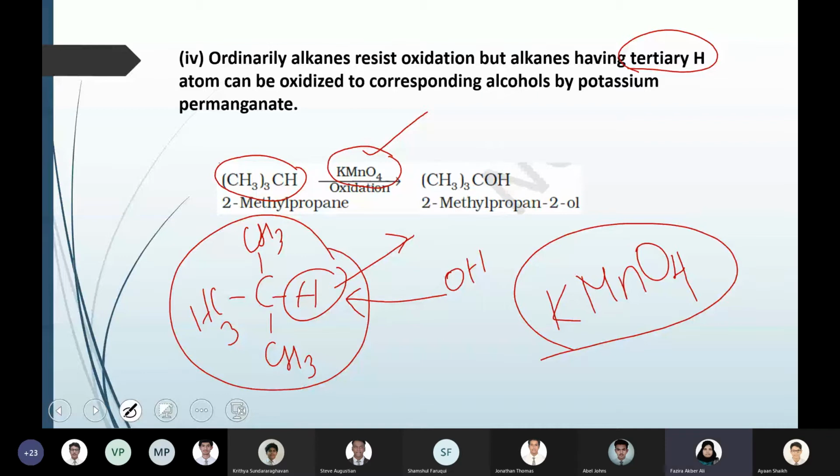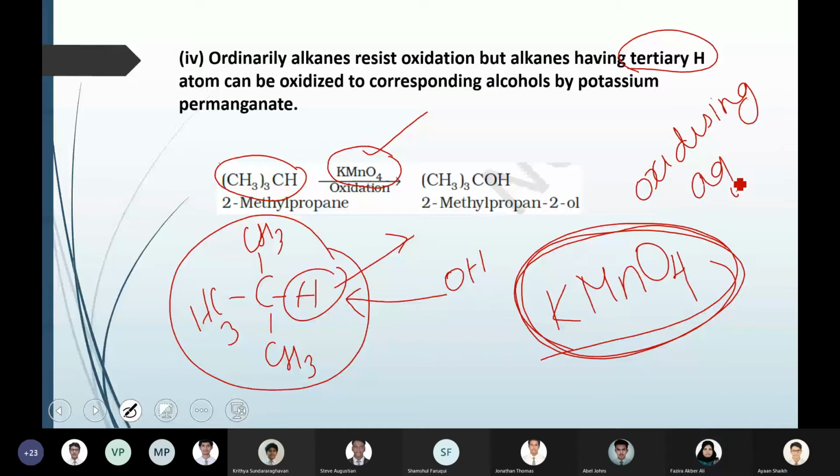So this is also controlled oxidation because you're not using oxygen directly. You're adding a source of oxygen in the form of KMnO4. This helps to act as an oxidizing agent, and helps in the oxidation. Oxidizing agents mean something which helps in the oxidation. So these are the 4 different examples to discuss under controlled oxidation.